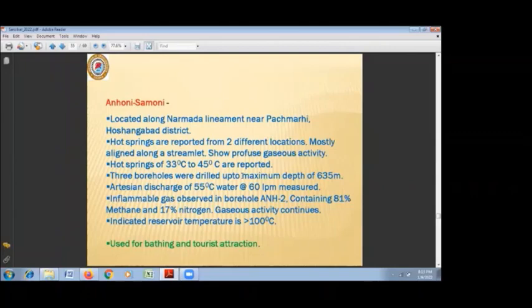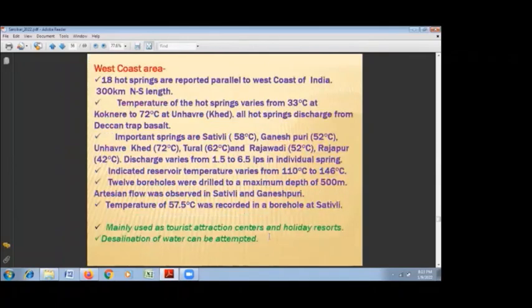Indicated reservoir temperature here is comparatively less, but being quite interior, and Madhya Pradesh being, we can say, a coal rich state, this is still used basically as a tourist attraction only.